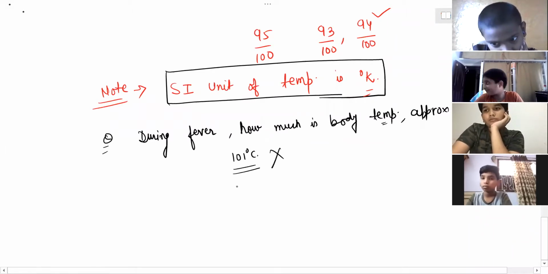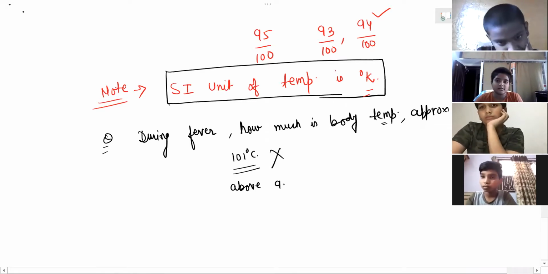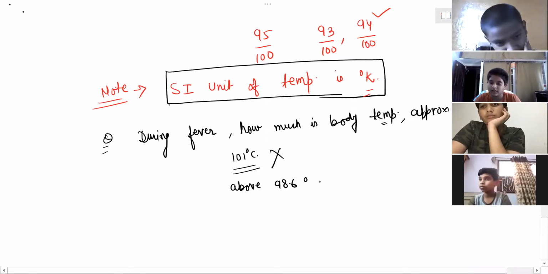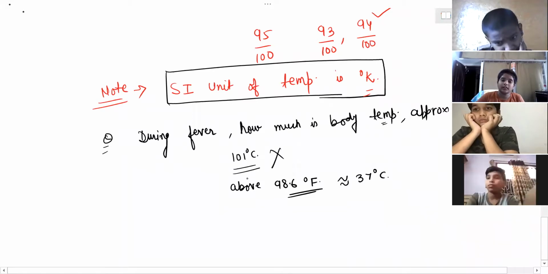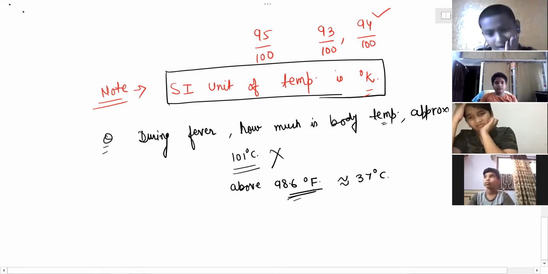Our normal body temperature is 98.6 degree Fahrenheit. This is approximately 37 degrees Celsius. 101 degrees Celsius means we will start boiling. So with unit we have to answer.